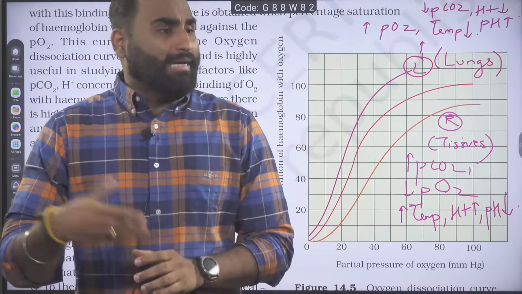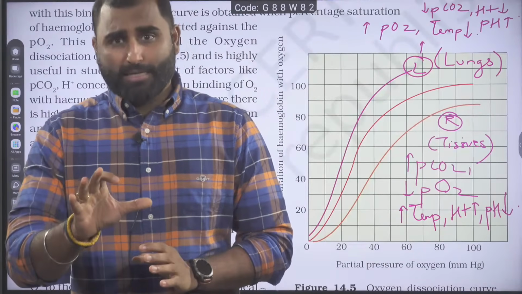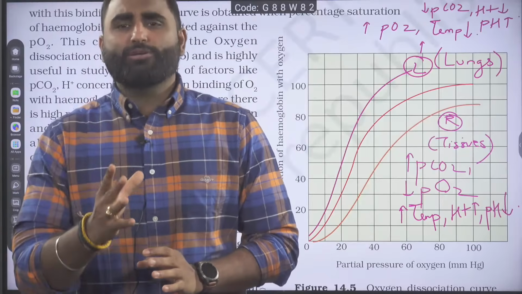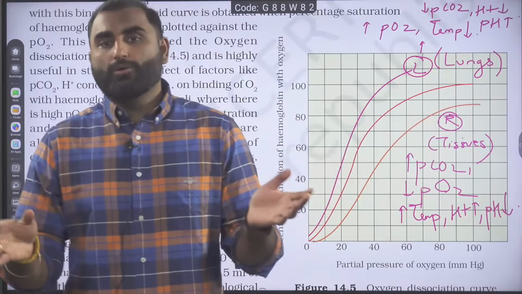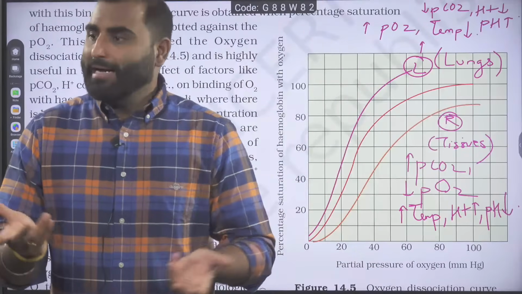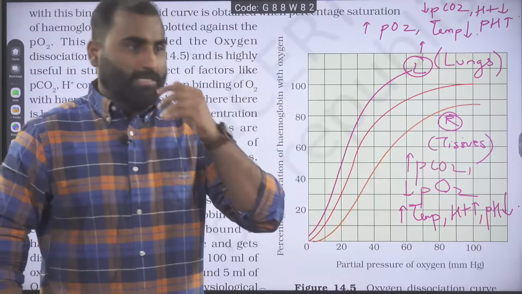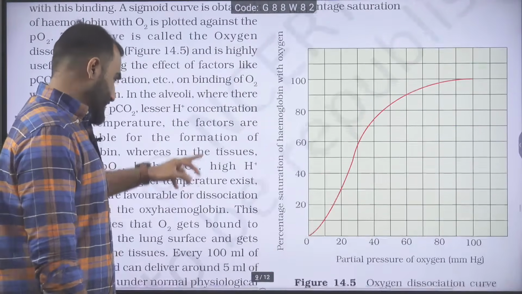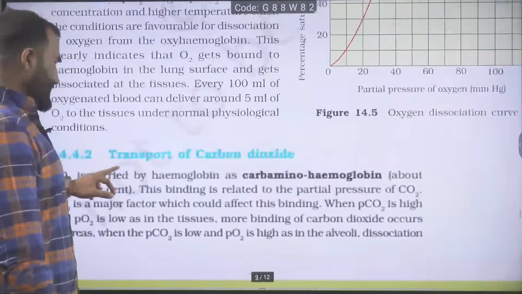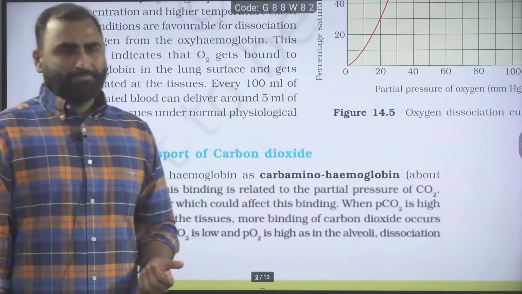Are we clear? That is carbon monoxide poisoning. So remember this. It can be asked as a question because many times it is asked in the PYQ. However, the binding of oxygen and CO2 is reversible. Are we clear with this? Yes or no?